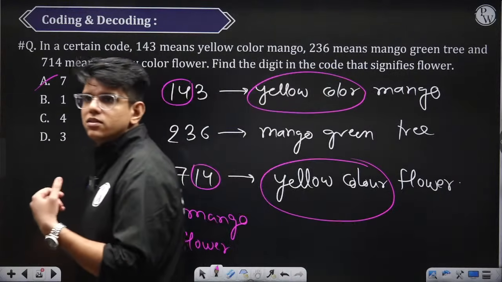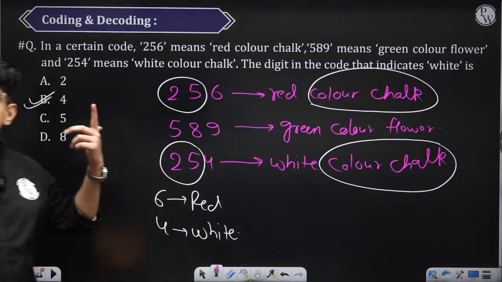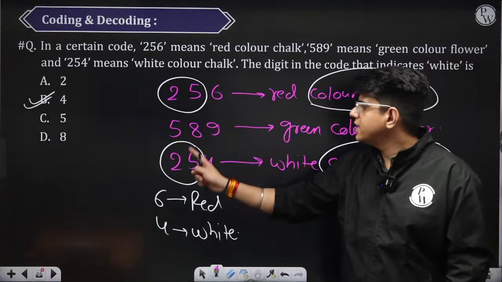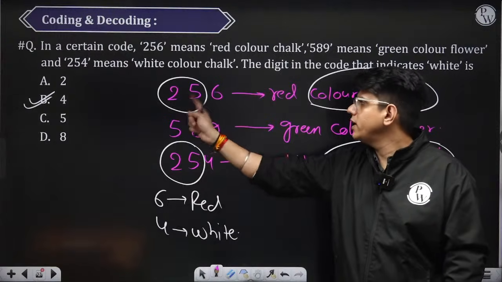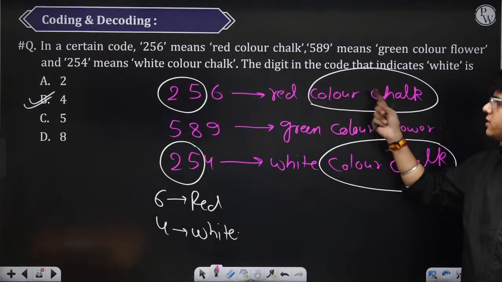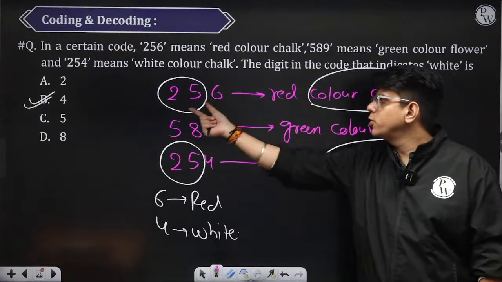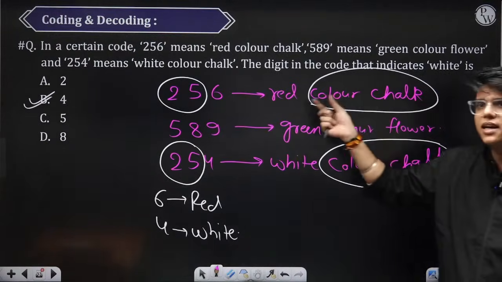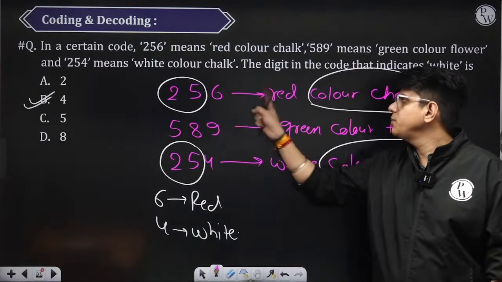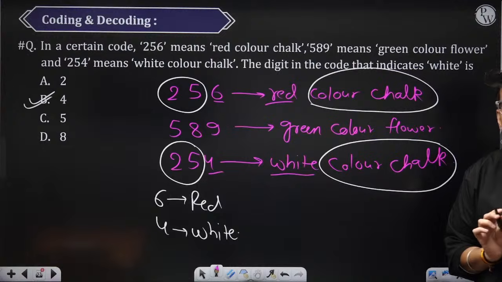Will you do one more? Okay, briefly. Not briefly, I will explain in detail, no problem. I can explain it again in detail, don't worry. So here in the first and the last line we found out there were two things common, 2 and 5. Similarly we tried to find the two same things on the right side. Here color chalk was same. Hence we already found code for 2. We can't say what is 2 and what is 5, but there are two things which will be same. So 6 will be the code for red, and 4 will be the code for white.